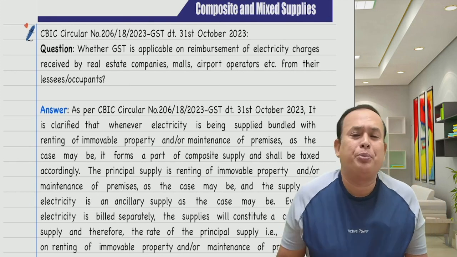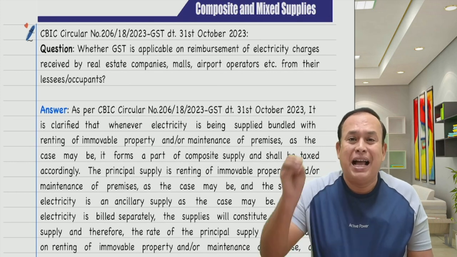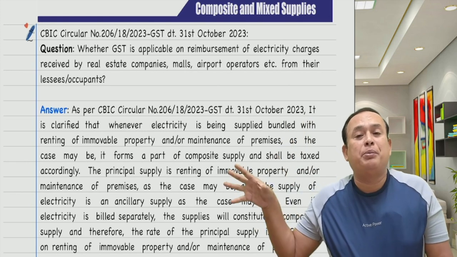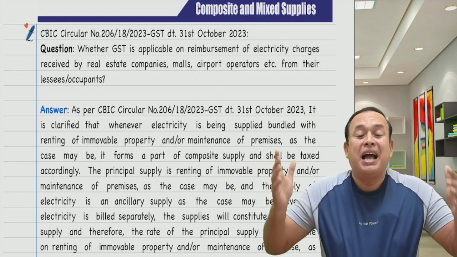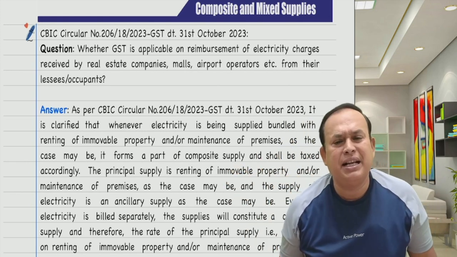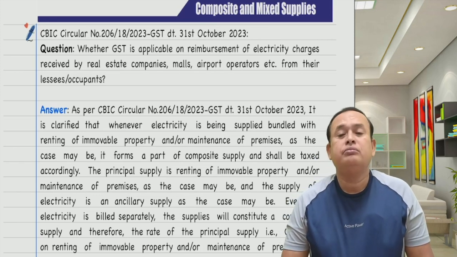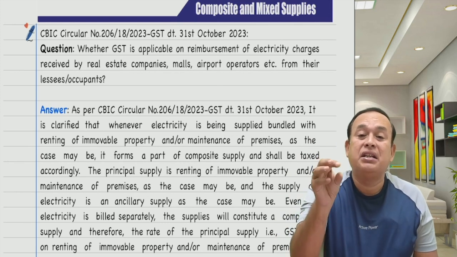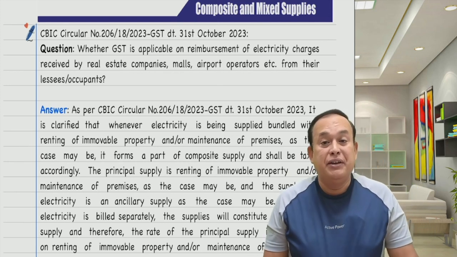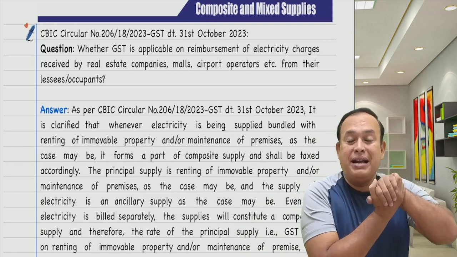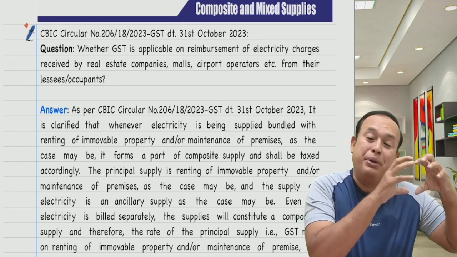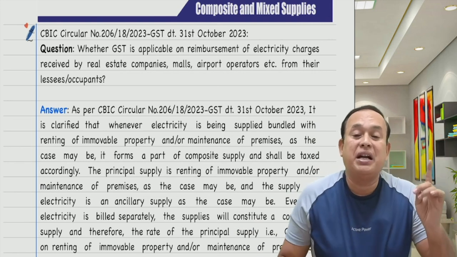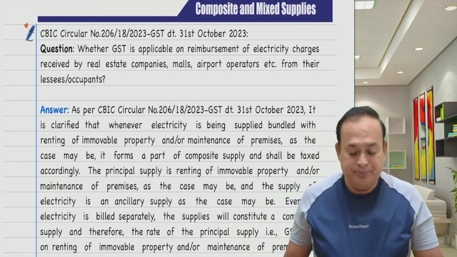So per shop it is 10,000 rupees. So the owner collects 10,000 rupees and pays the electricity department on an actual basis, acting as a pure agent. In that case, the question of liability does not arise on such reimbursement of electricity. If it forms part of the rent, and a breakup may be given, in spite of that, the entire value is a composite supply which will attract GST under the head rent.